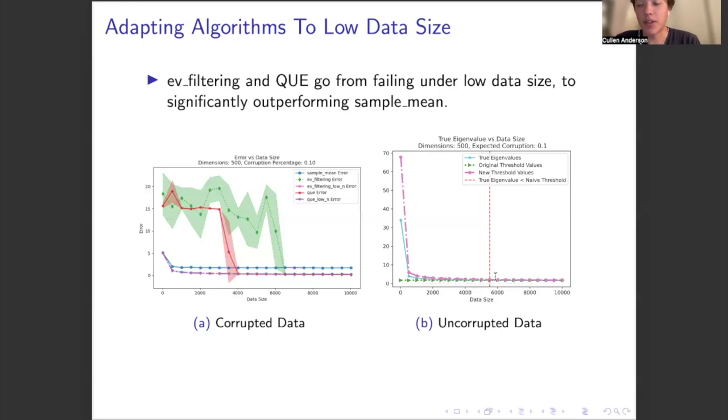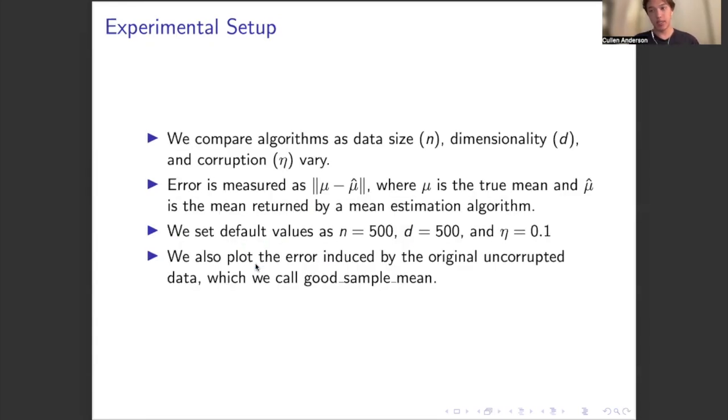We see with data size around 6,000, we start to have that threshold actually hold. But before then, it's not a valid threshold. This roughly corresponds to when eigenvalue filtering and quantum entropy scoring start to work, that is, when there is sufficiently large data size. So now we'll go on to discussing our main experiments. That was a little preview of what our experiments look like, the first plot there.